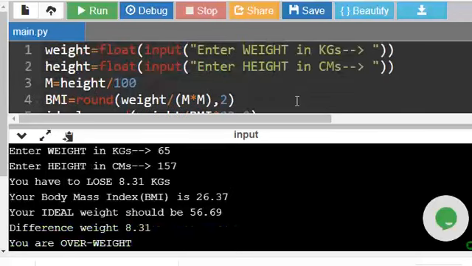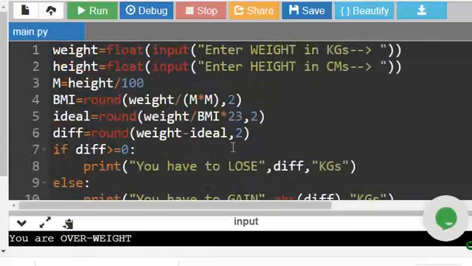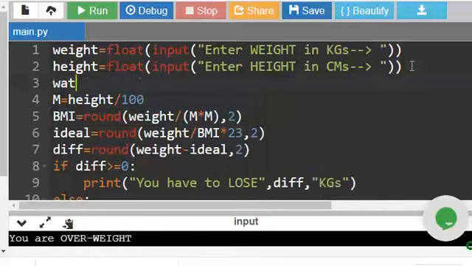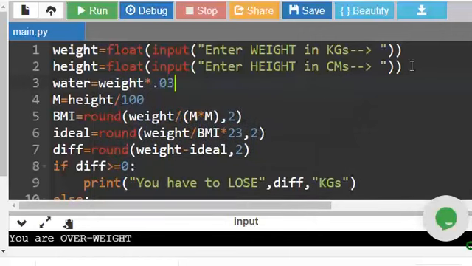Let us also see, for example, what is the required water to drink as per the weight. This is becoming a big program to understand, but if you watch the video again you will be able to understand. Here for example I am saying water, this is a variable name, water equals weight into 0.03.